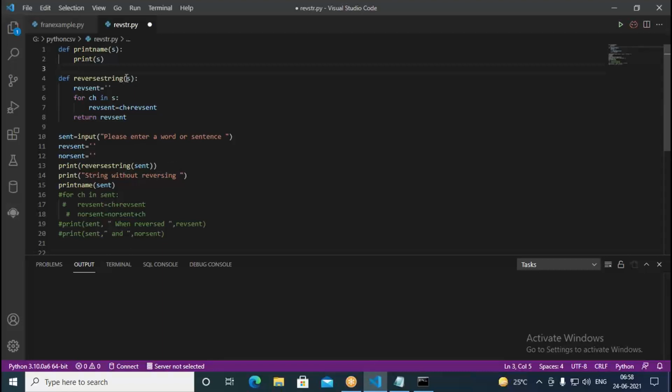Whatever variables we declare here are going to be local to the function, and this is called a parameter. You can define a function with parameters or without parameters. At the end, if you want to return, you can return; otherwise, we need not return. In the first case, we just pass a parameter s and we are just printing there. We are not returning anything. But here we return it. Using the return keyword, whatever value you want to return, you can return, like a C language function.